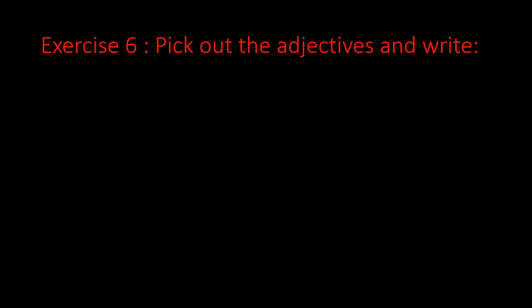Exercise 6. Pick out the adjectives and write. Children, what is an adjective? Adjective is a word that describes a noun or pronoun. So we have to find out the noun first. Then we can find out the adjective. Okay. Let us see the sentences one by one.